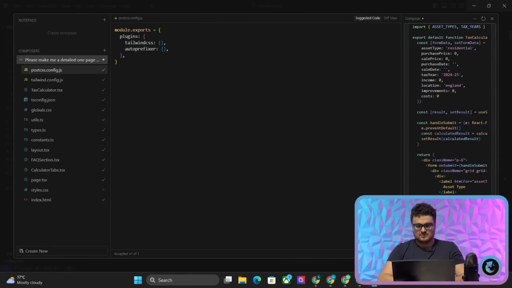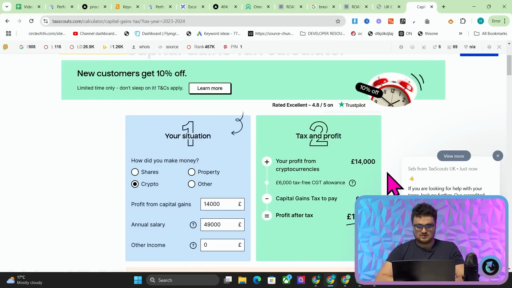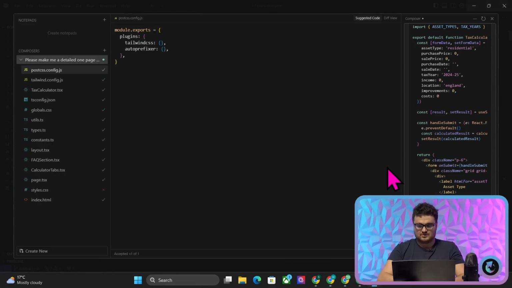So is this crypto? I'm just going to say to it, Control-Shift-I. When I do £14,000 profit on a different calculator, the amount to pay is 1473. When I do it on your calculator, the amount to pay is 800. Can you make sure your calculations are correct? Also, it looks like a standard Bootstrap project. Please make it modern and cool and modular instead.